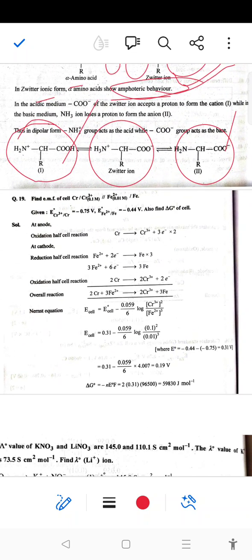Next, that is a numerical. Calculate the EMF of a cell. As we know, the cell representation is given. The reduction potential of one component and the reduction potential of the second component are also given, and calculate delta G naught also.